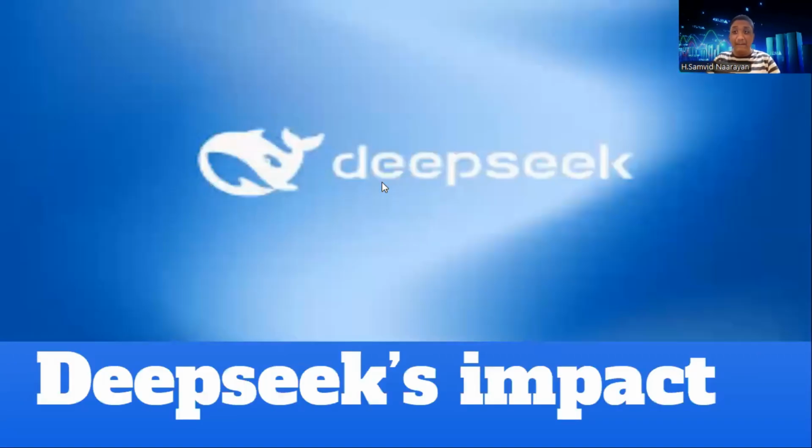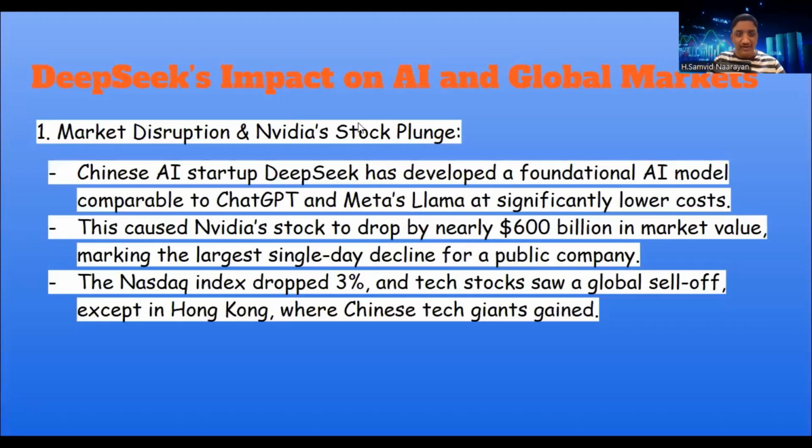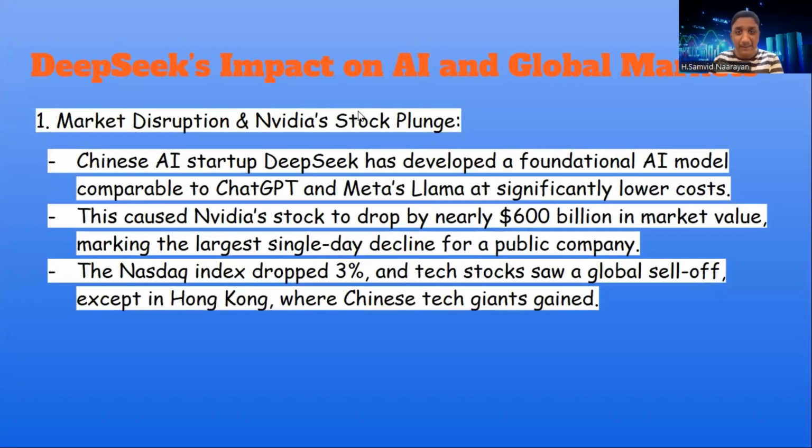So now let's see the impact of DeepSeek. First, market disruption and NVIDIA stock fall. Chinese AI startup DeepSeek has developed a foundational model comparable to ChatGPT. The reason I'm reading is that all these points are self-explanatory, right? So that is the reason I'm reading it. Oh, sorry. So DeepSeek's impact on AI in global markets, the first point is market disruption and NVIDIA stocks fall.